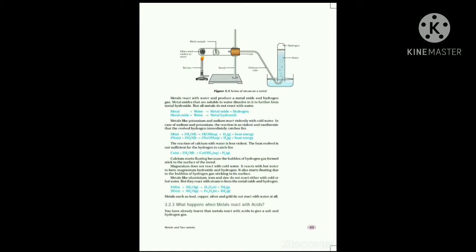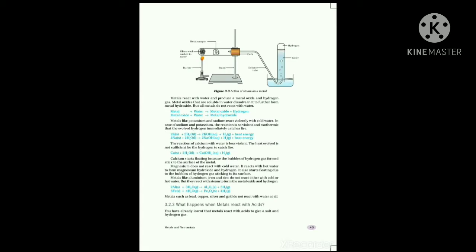Metals like potassium and sodium are highly reactive metals. These two metals react in cold water.